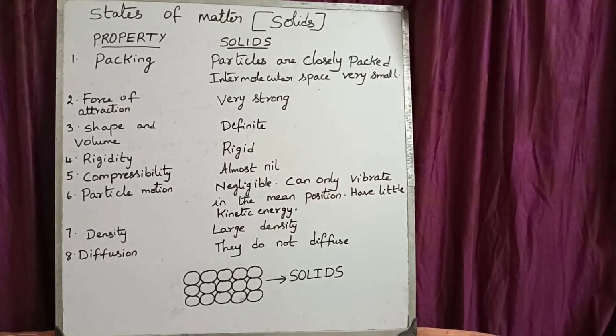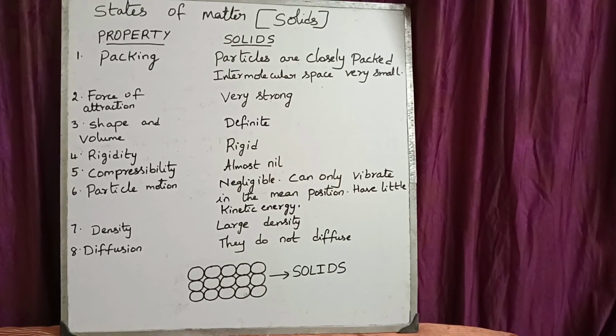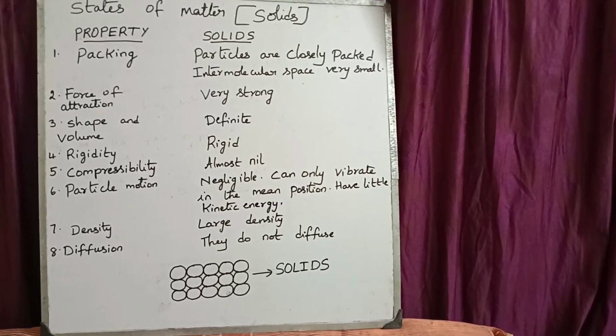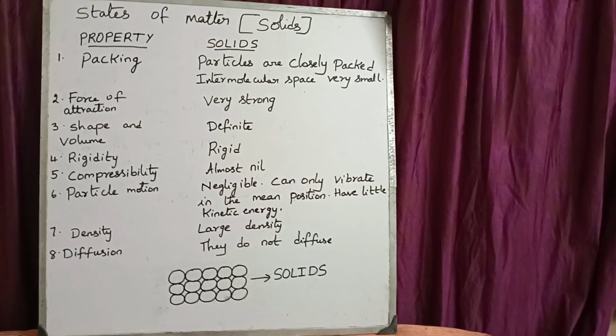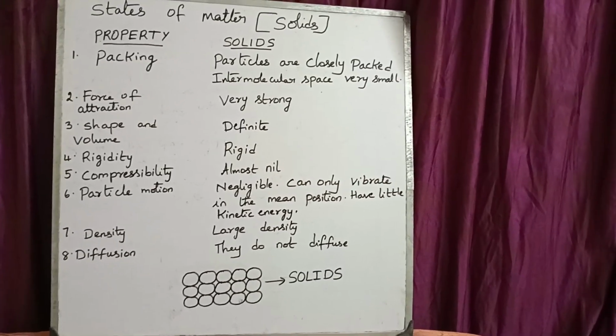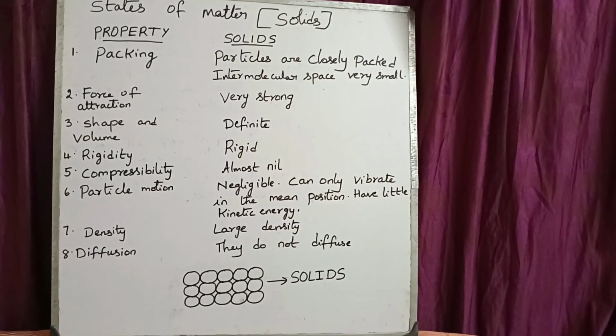And also kinetic energy. The particles of solids have negligible kinetic energy because the particles need space to move, which is absent in solids as they are closely packed, so they do not move freely. What is kinetic energy? The energy possessed by a body by virtue of its motion is called kinetic energy.